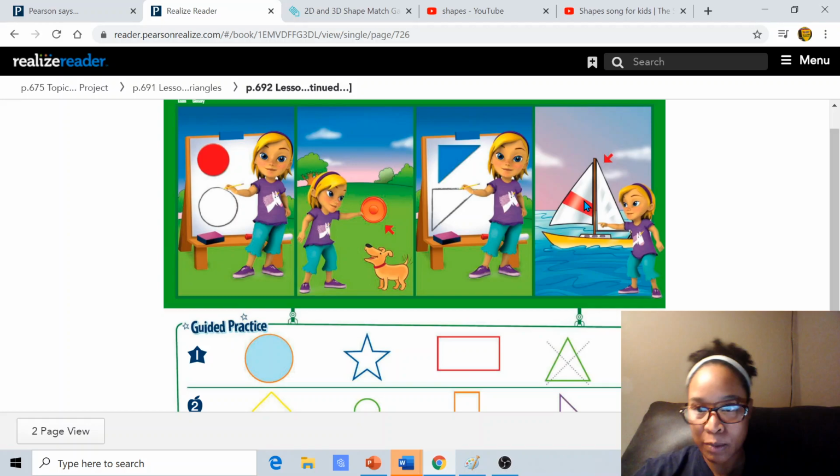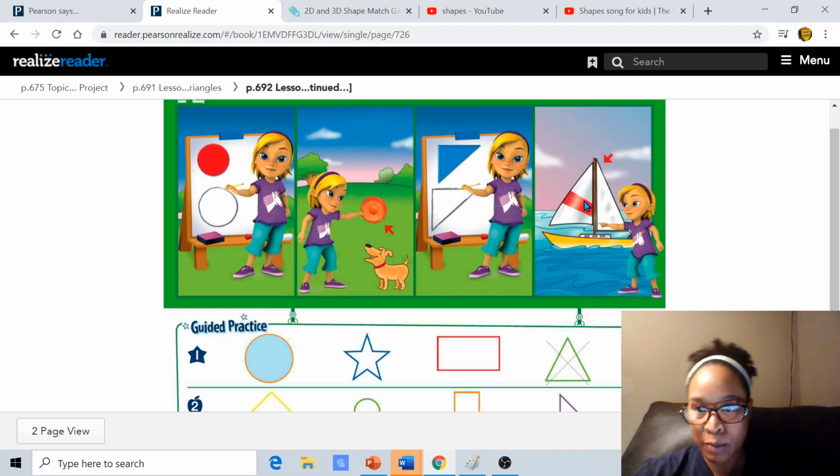Okay, let's go to our next page. Told you this is easy peasy grilled cheesy. We know these shapes. Okay, let me look at the instructions. They want us to go over the shapes, see which one is a triangle, and see which ones are like a triangle and a circle. So this lesson, we're just reviewing circles and triangles.